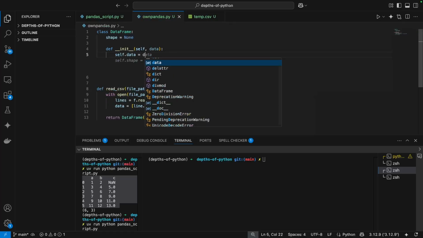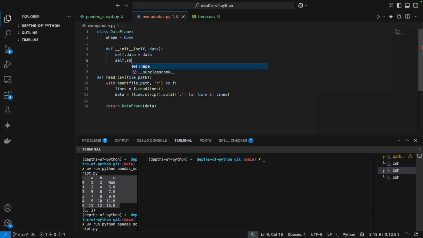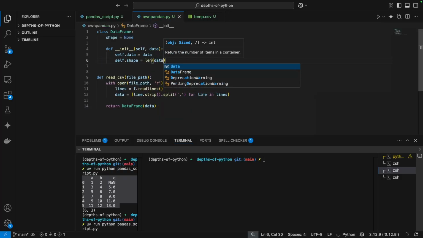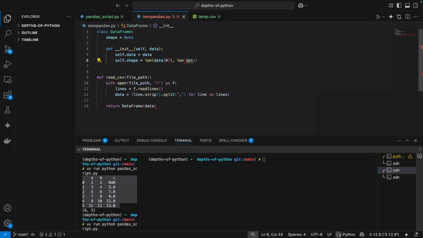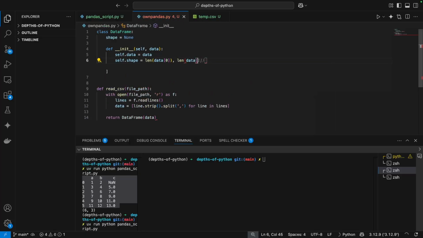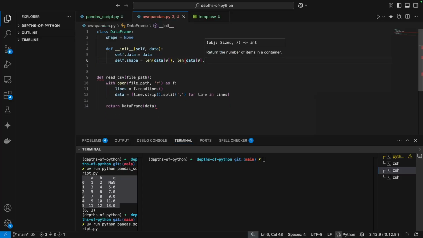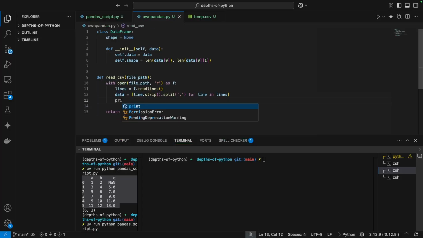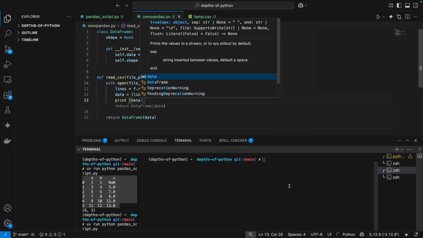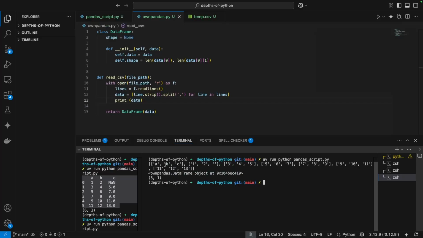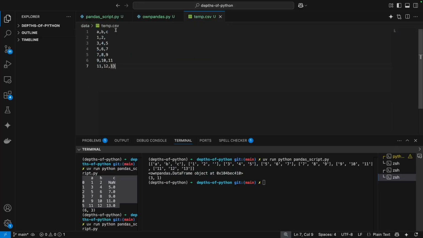self.data is data, and self.shape will be len(data) and len(data[0]), comma, 1, 0 of 1. We had a bunch of data here. Let's also print the data to see what's happening, and then we'll construct this. So here we are reading each and every line and constructing this list of lists. And that's how we are going to persist our data.